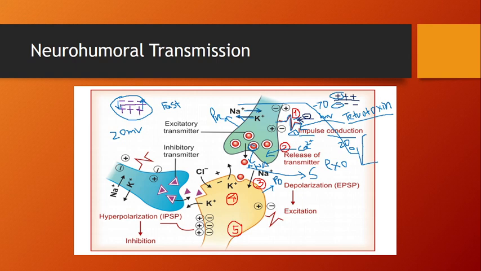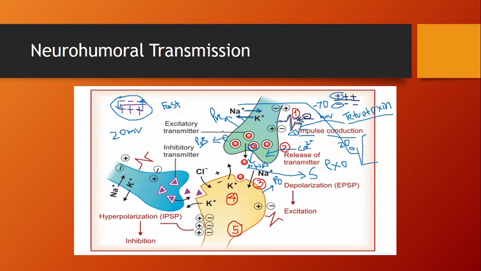If a receptor is present on this presynaptic neuron, then it is known as a presynaptic receptor, because it is present on the presynaptic neuron.